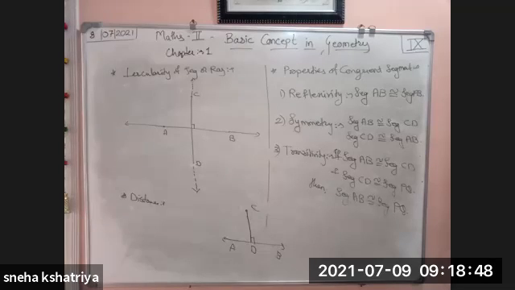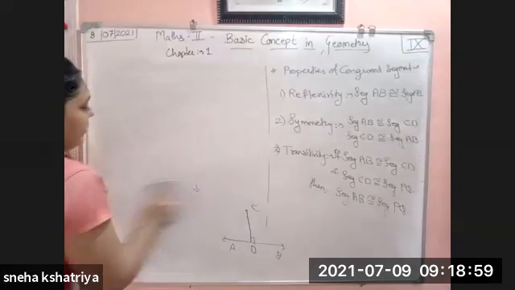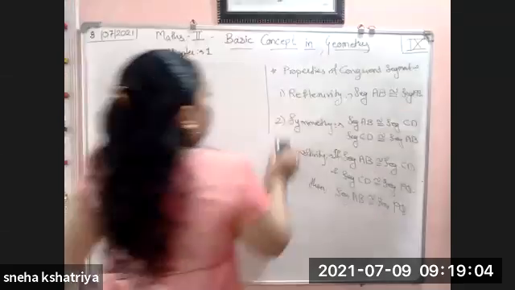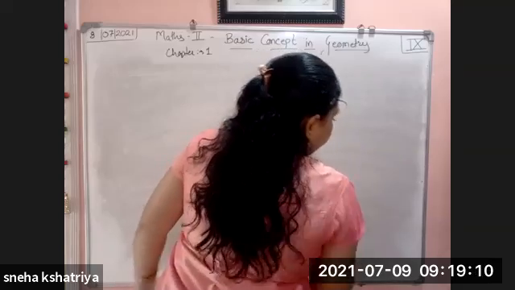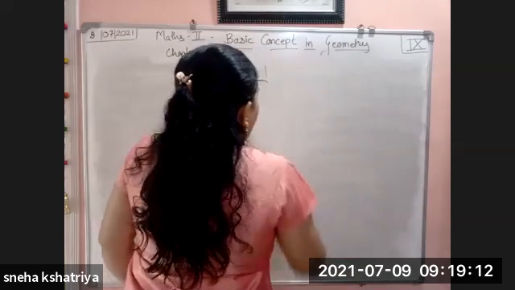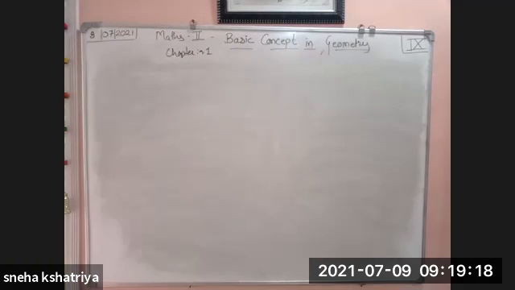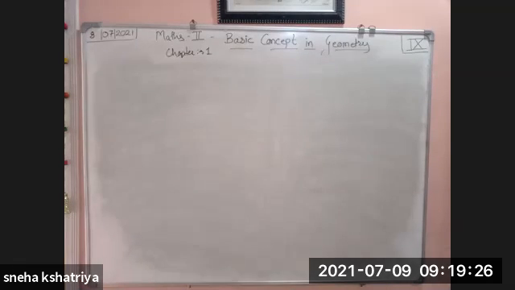Basic concepts of geometry, and on these related things we are going to start our practice set 1.2. So let us begin our first practice set 1.2, in which a table is given to you. See your page number 7. On page number 7, question number 1, a table is given where coordinates are given, and you have to decide whether the pair of segments given in the table are congruent or not.